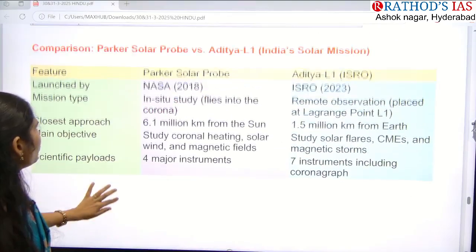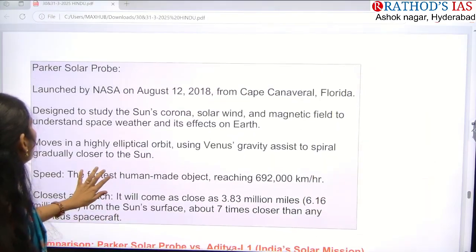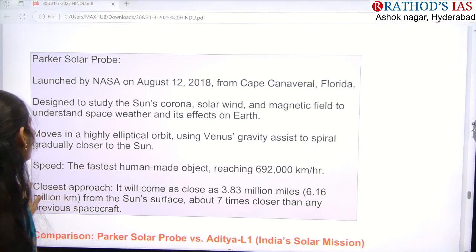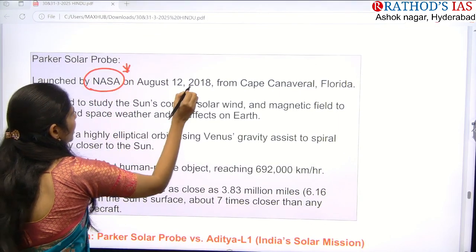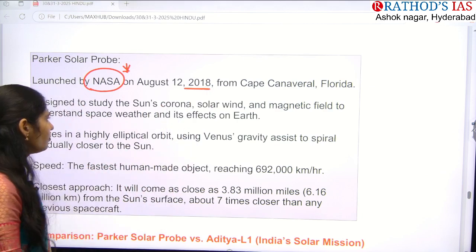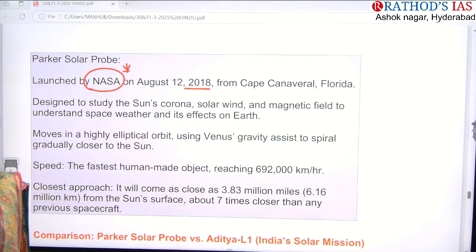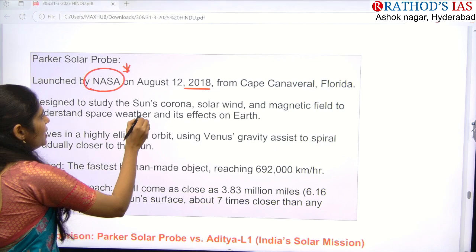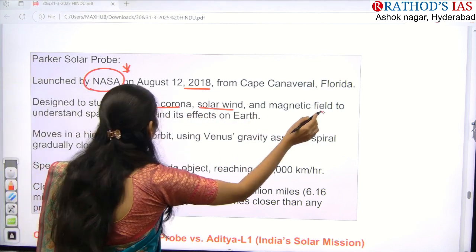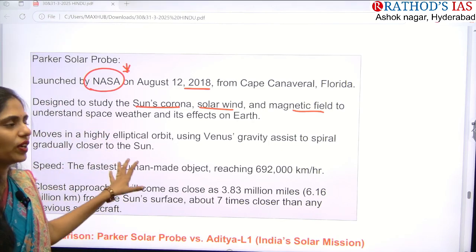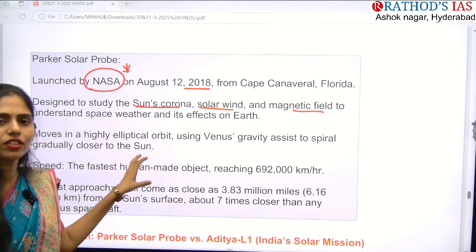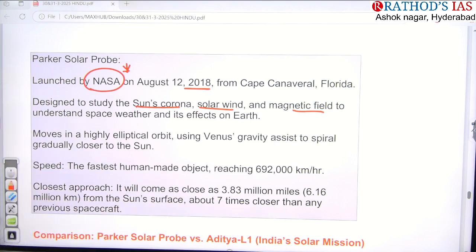So first let us see what this Parker Solar Probe is. It was launched by NASA, very important point. When? In the year 2018. And for what was it designed? It was designed to study the sun's corona, solar winds, and magnetic field, so that we can understand space weather and what the effect of this space weather is on our Earth.